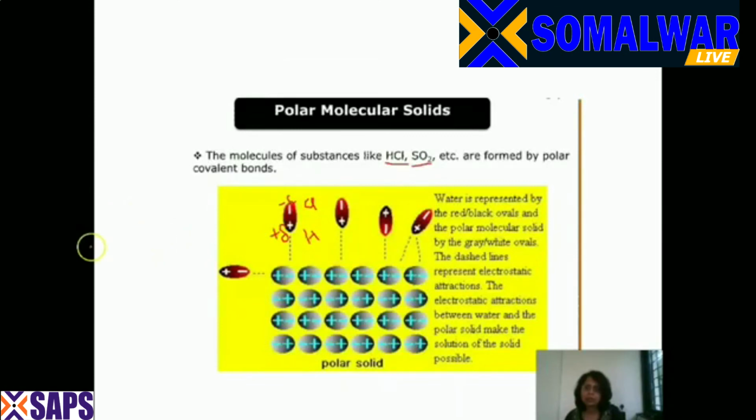Okay. Now, this is a polar solid. Here I have written water is represented by red, black ovals. The polar molecular solids by gray, white ovals. The dashed lines represent the electrostatic attraction. So, here I have shown this as HCl, and that is water. So, dipole-dipole interactions.